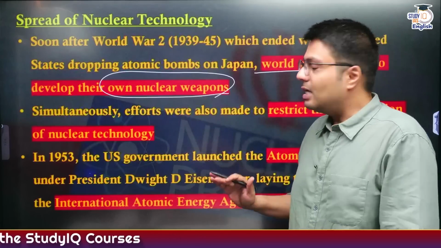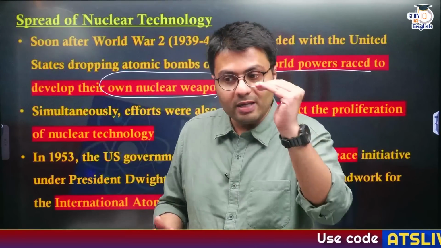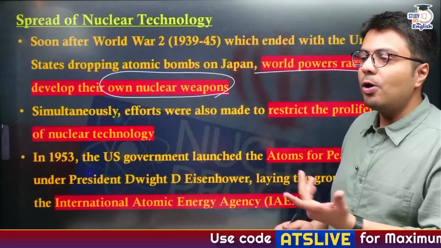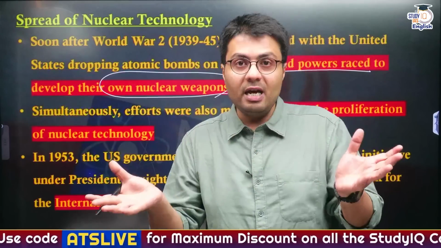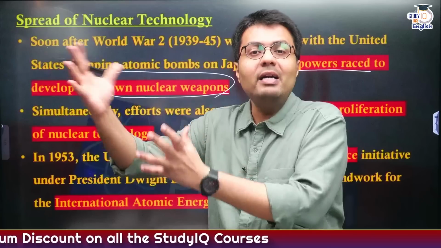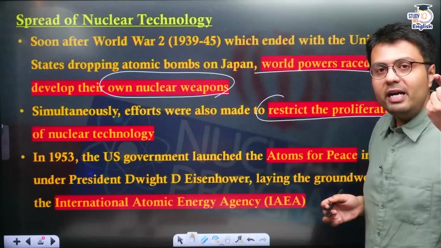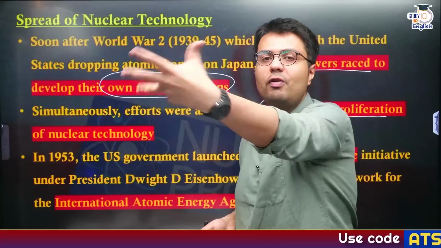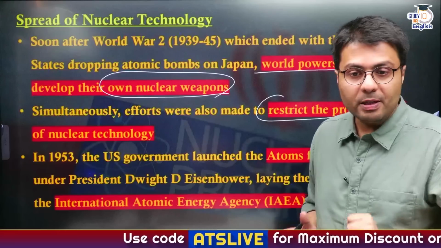Simultaneously, the countries that now possessed nuclear weapons, the US and later the USSR, wanted that these kinds of capabilities should not spread to many countries, because who would want to dilute the edge that they maintain over other countries, right? So these countries also came up with an idea to restrict the access of nuclear technology to other countries so that other countries can't develop nuclear weapons themselves.